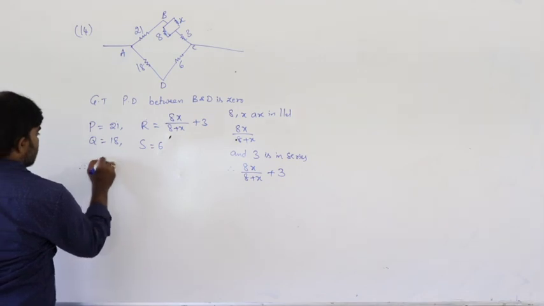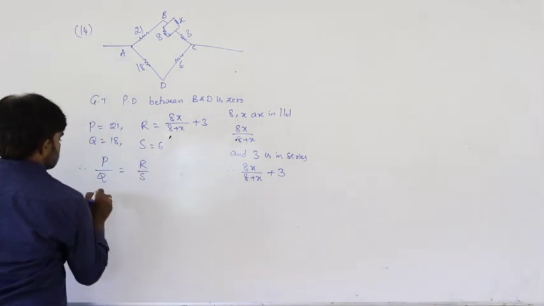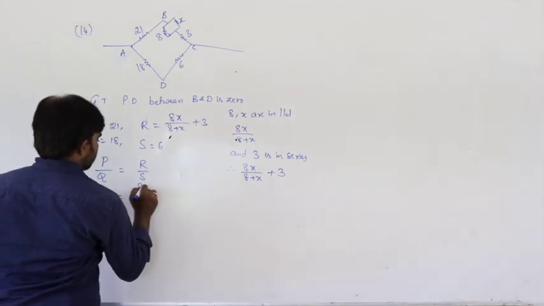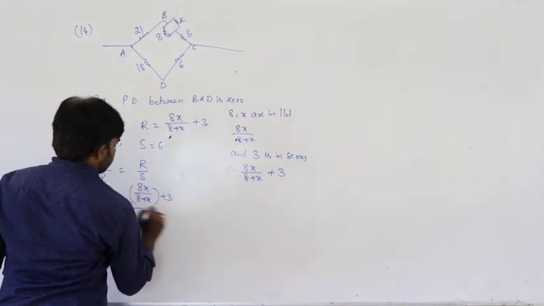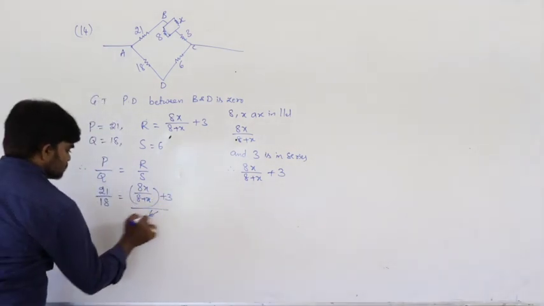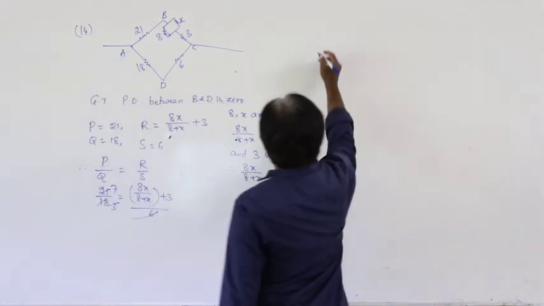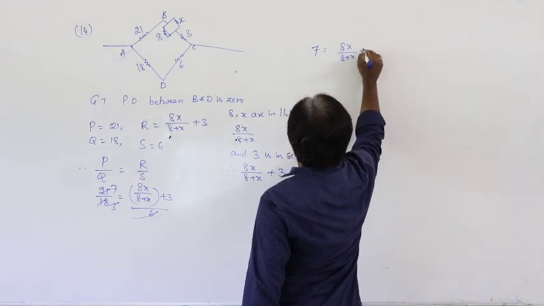So the balancing condition is P by Q is equal to R by S. So 21 by 18 is equal to (8x by 8 plus x plus 3) divided by 6. So 6 3s are 18, 3 7s are 21. So now 7 is equal to 8x by 8 plus x plus 3.